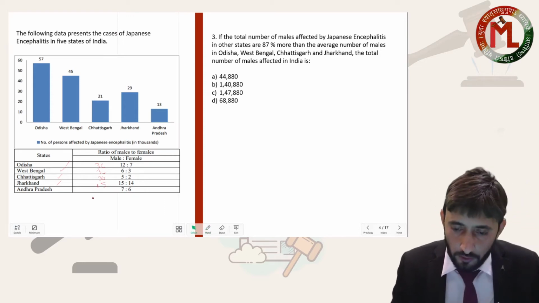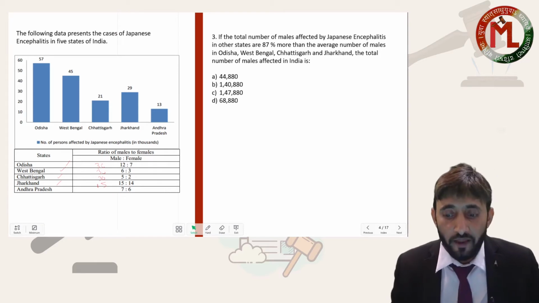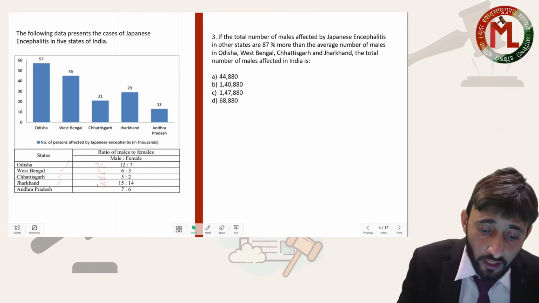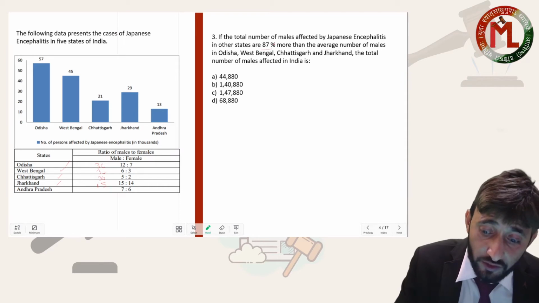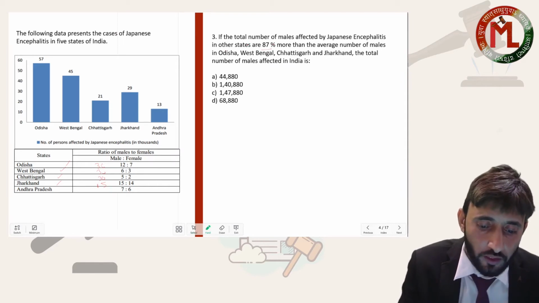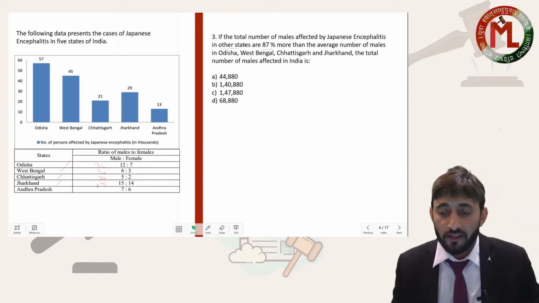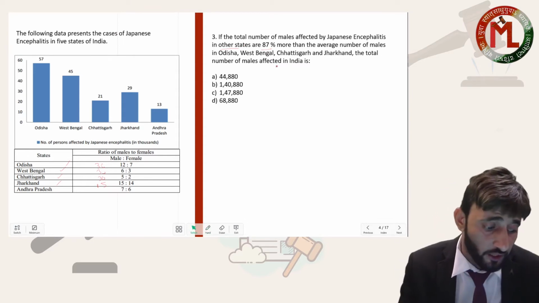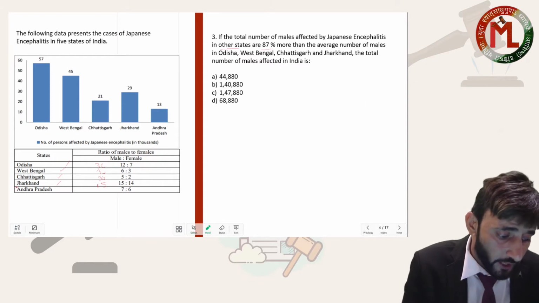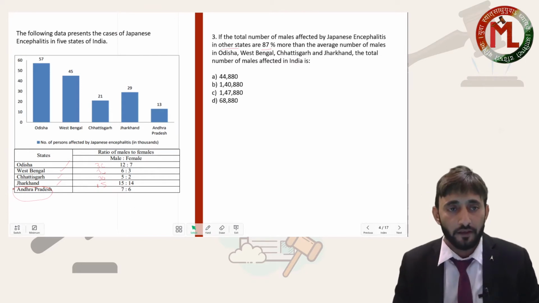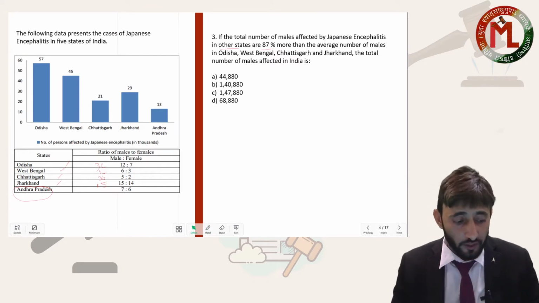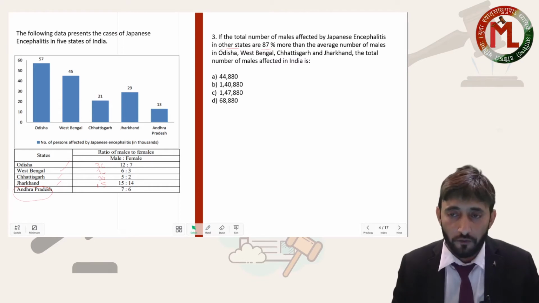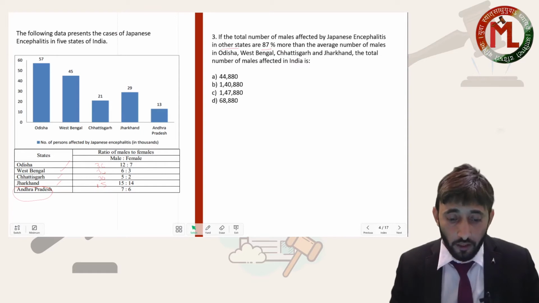Okay beta. So if the total number of males affected by JE in other states is 87%, my dear, first of all look at this word: other states. It means other than these 4 states, Orissa, West Bengal, Chhattisgarh, Jharkhand. So in this case AP will also be treated as an other state. Fine. So 5 state data is given, but he is talking about the first 4 states. So AP will also be considered as the other state.